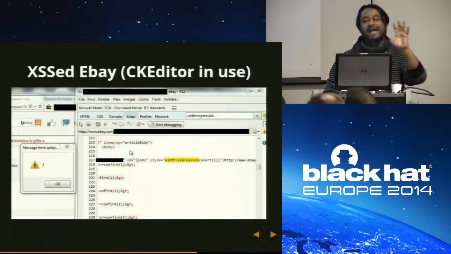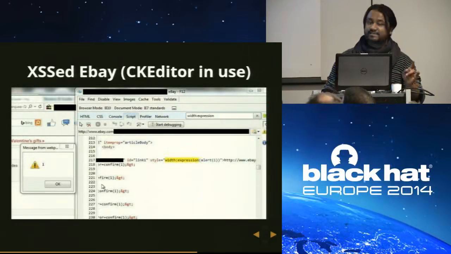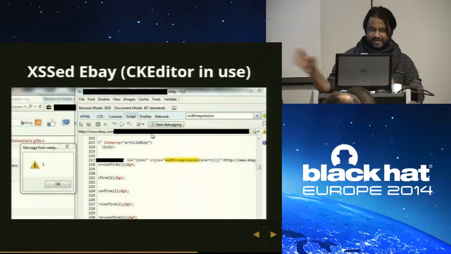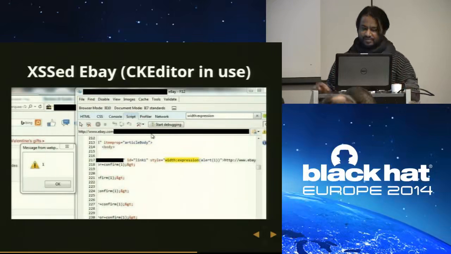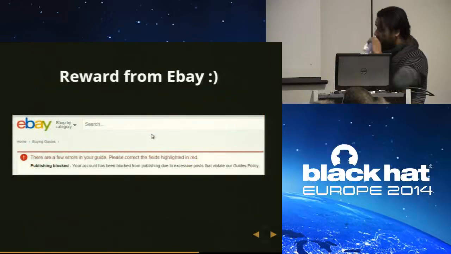So using this attack methodology, I accessed eBay. This is a live XSS on eBay. That's why I hid the URL so that you cannot see where it is. But they are using CKEditor, a WYSIWYG editor. And I accessed this WYSIWYG editor with the help of the style methodology. I got a reward from eBay recently.